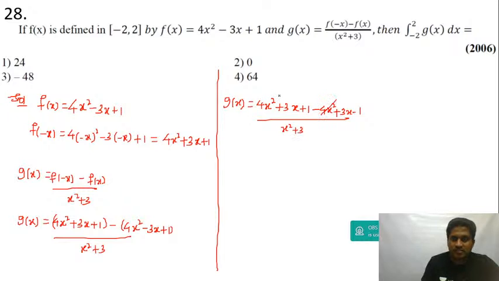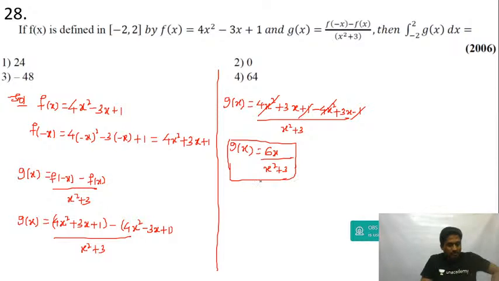This will cancel and this will cancel as well. You will get g of x is equal to 6x upon x square plus 3. This is g of x. This is a CET 2006 question.